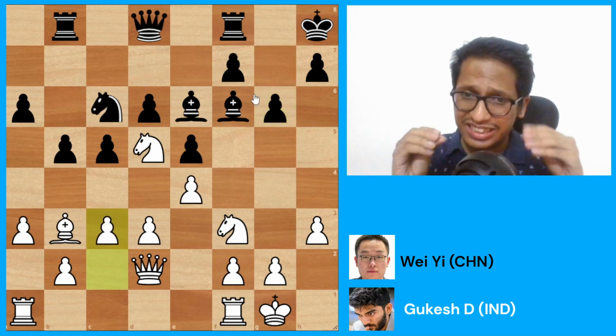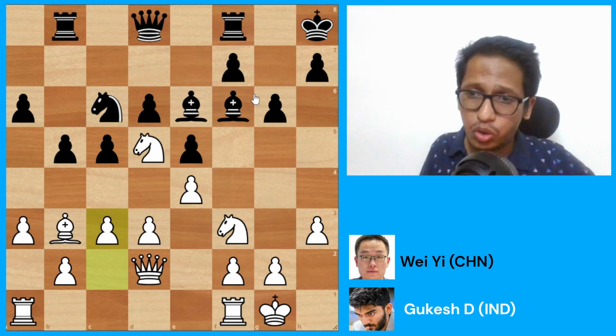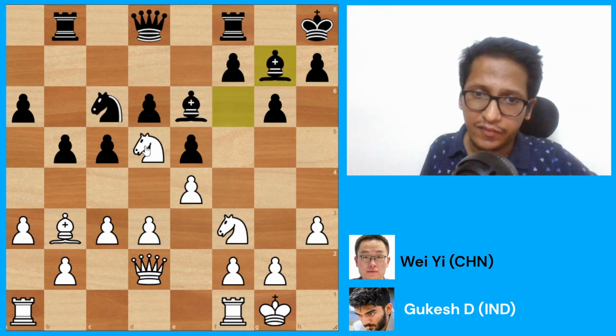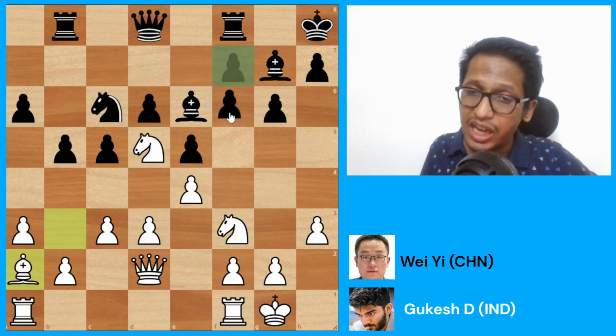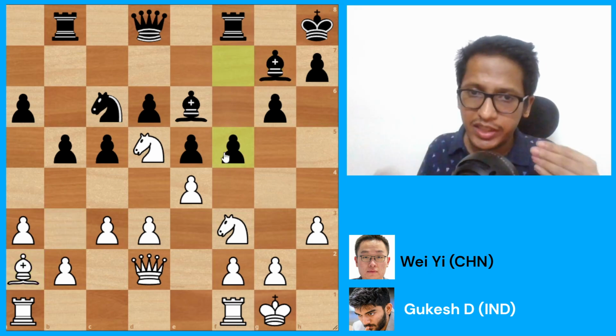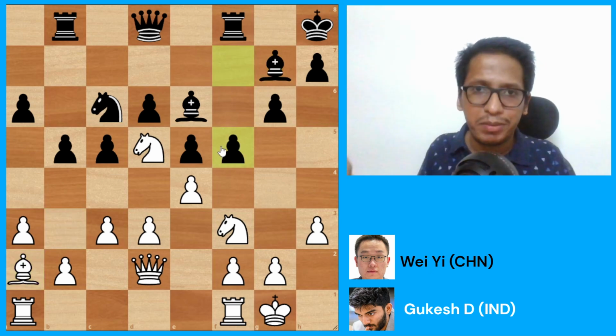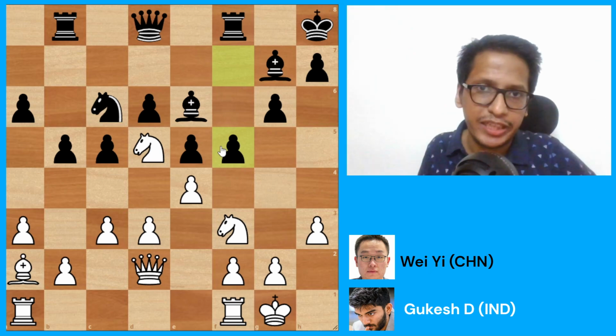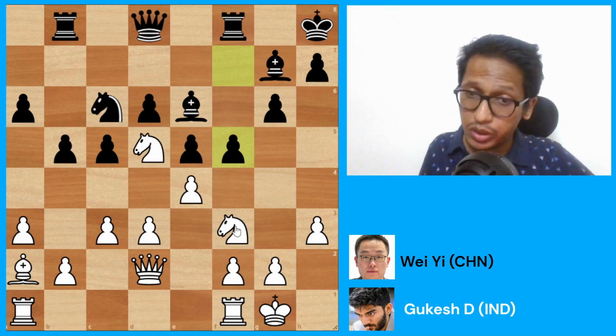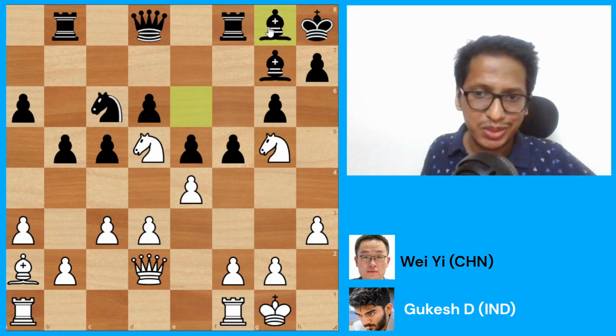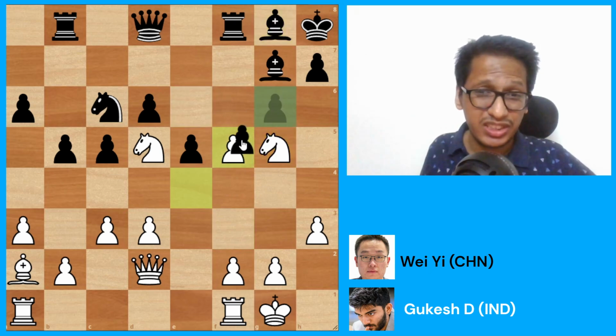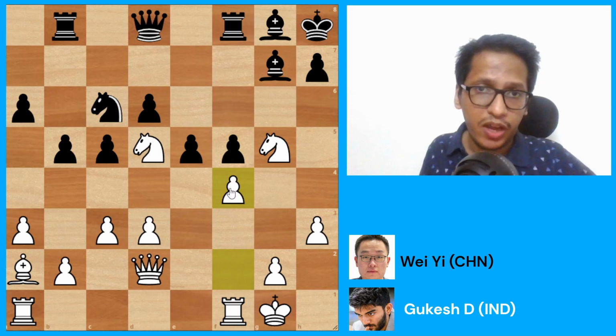And now black is the one who really starts to take control of the game. First, he goes bishop g7. Gukesh goes bishop a2, and now there comes f5. Whenever you have these two bishops, you always want to open the position, which is exactly what Wei is trying to do with the black pieces. Now Gukesh goes knight g5, Wei plays bishop g8, e into f5 happens, g into f5. Now there comes the move f4.